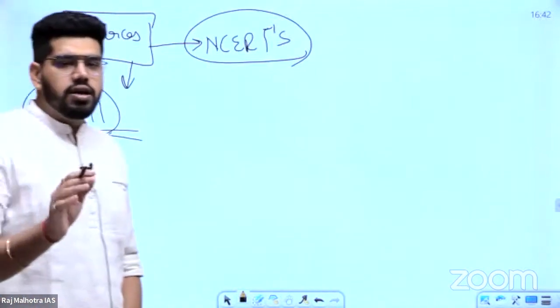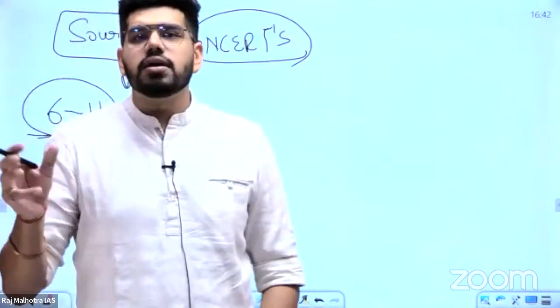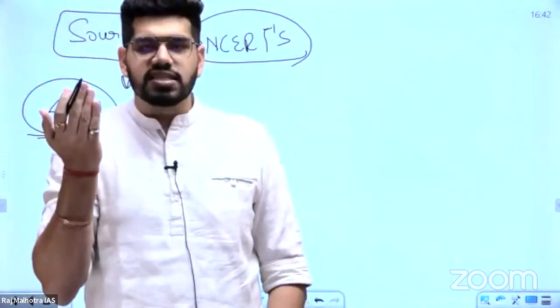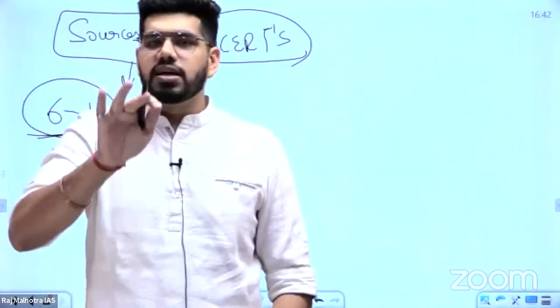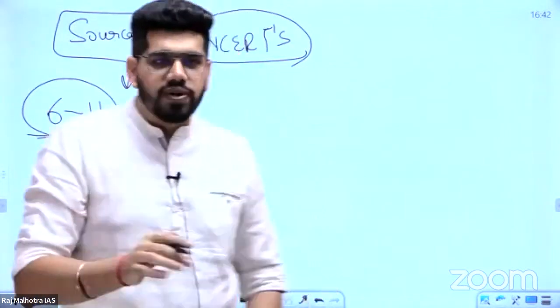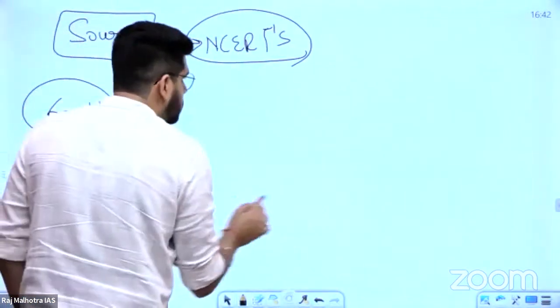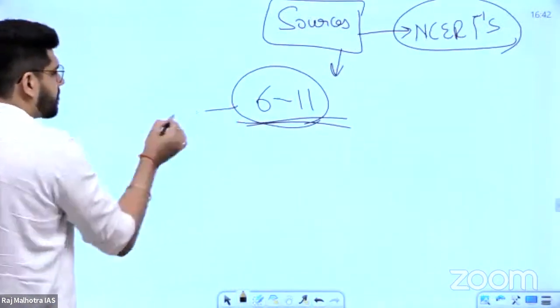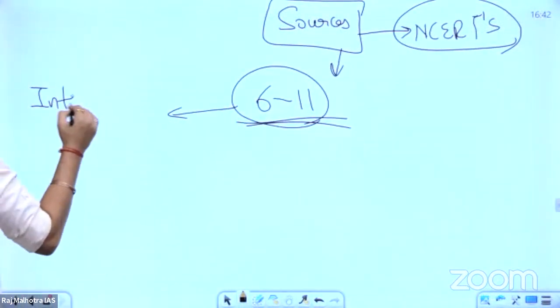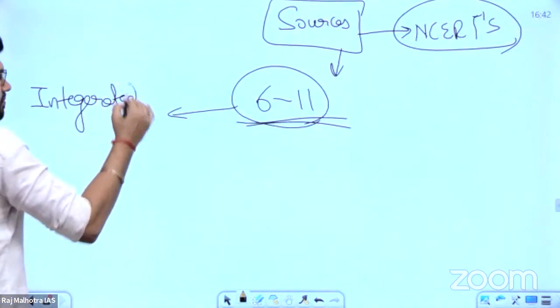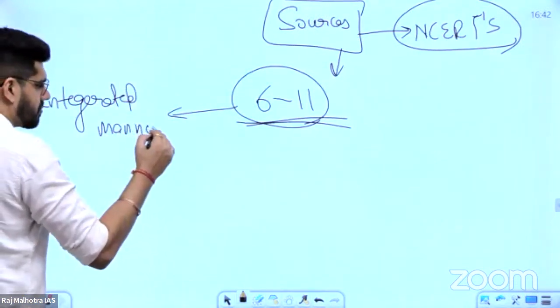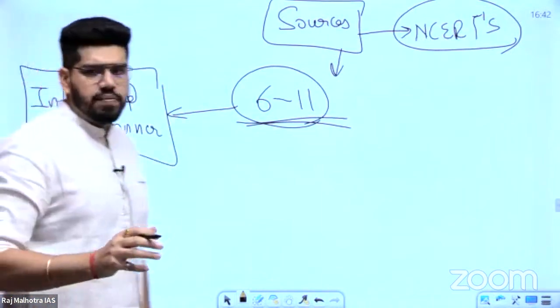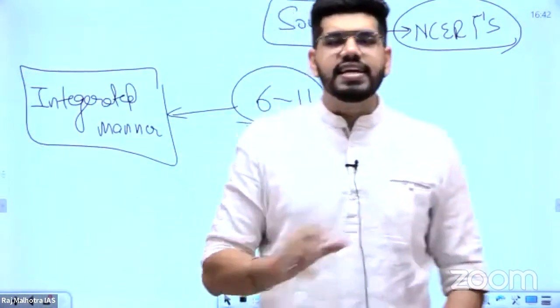Now we need not read NCERT in a single pattern, that today we are reading 6th class NCERT, tomorrow 7th, tomorrow 8th. No, we don't have to do it like that. What we need to do is read these NCERTs from 6th to 11th in an integrated manner.